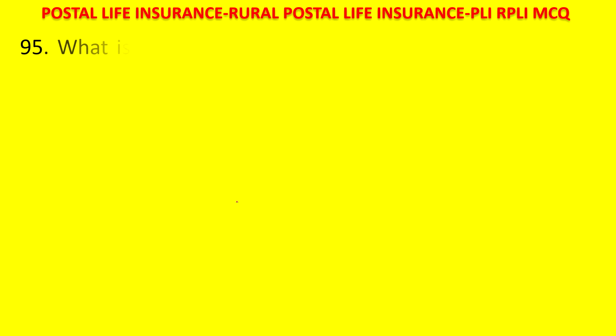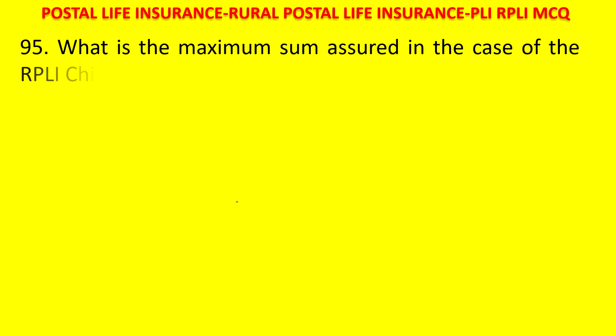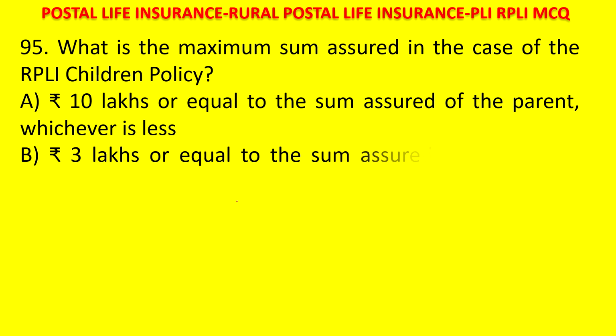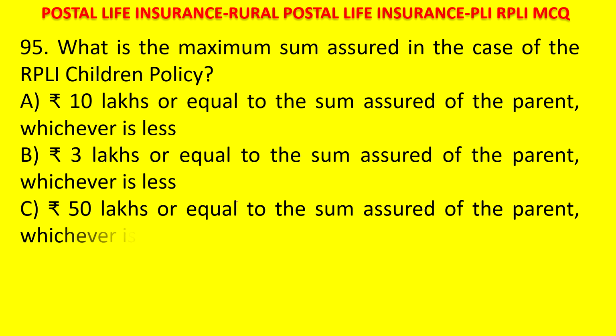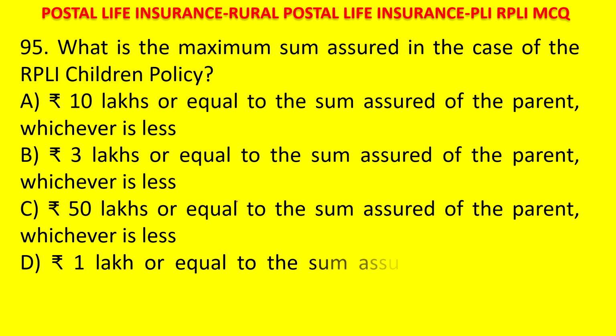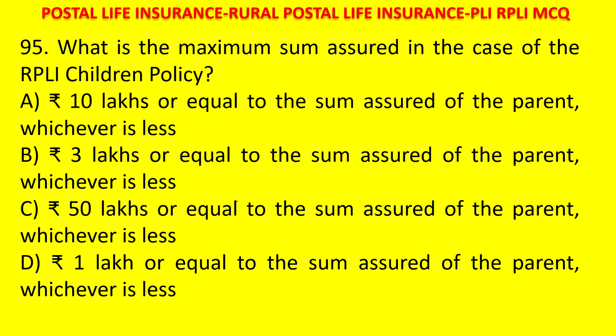Next question. What is the maximum sum assured in case of RPLI child policy? A. 10 lakhs or equal to sum assured of parent, whichever is less. B. 3 lakhs or equal to sum assured of parent, whichever is less. C. 50 lakhs or equal to sum assured of parent, whichever is less. D. 1 lakh or equal to sum assured of parent, whichever is less. Your time starts now. RPLI child policy is also called Bal Jeevan Bima policies. The maximum sum assured is 1 lakh only, or equal to the sum assured of the parent, whichever is less.